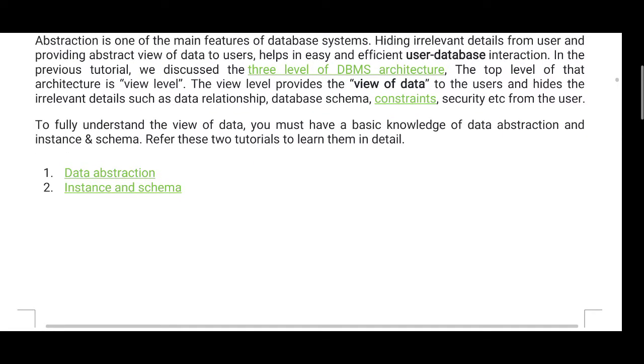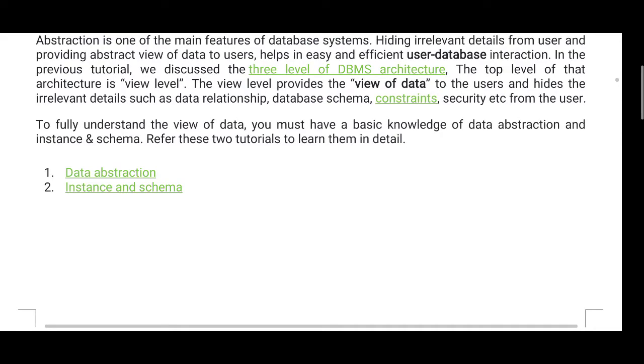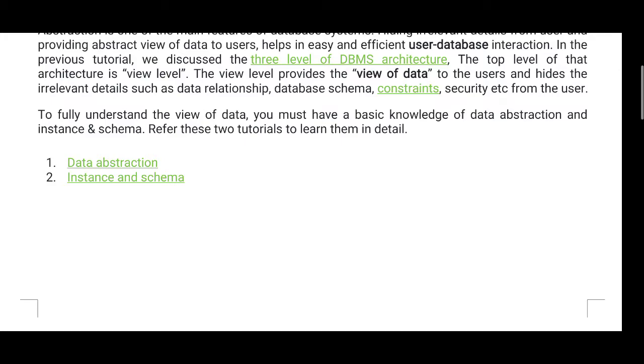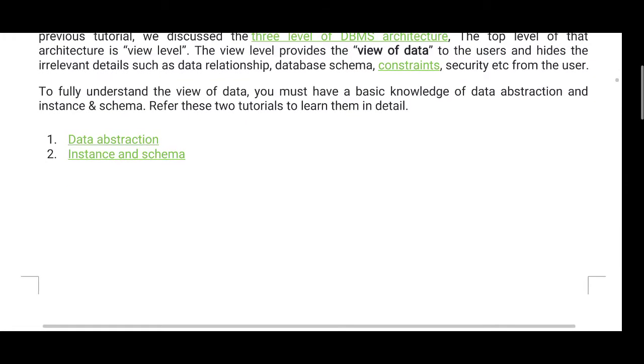To fully understand the view of data, you must have a basic knowledge of abstraction and instance and schema. Refer to these two tutorials to learn them in detail: data abstraction, and instance and schema.